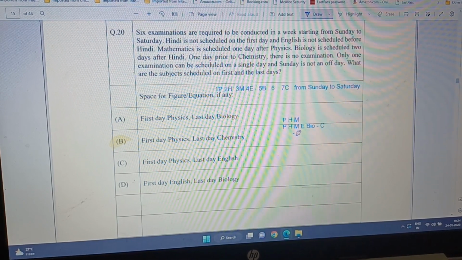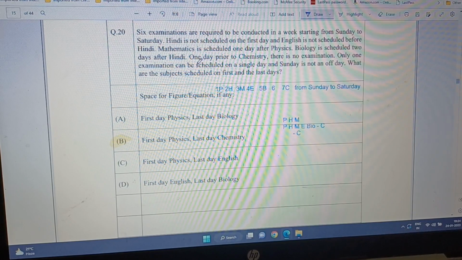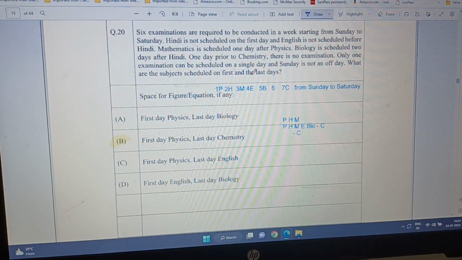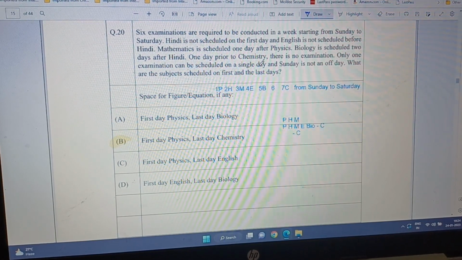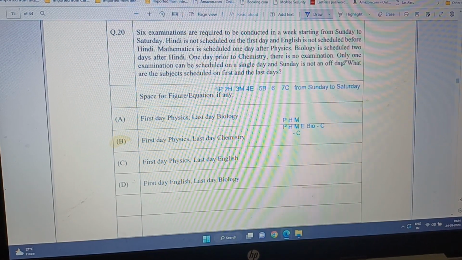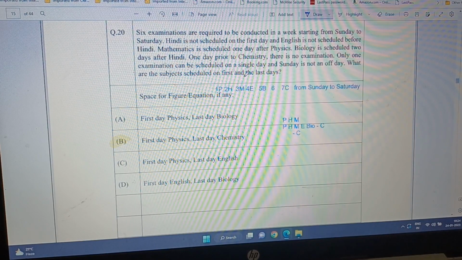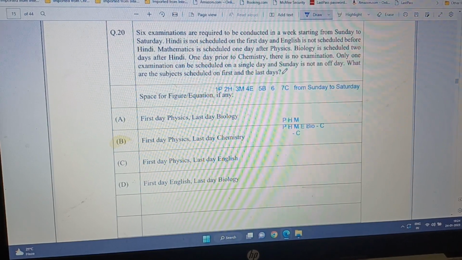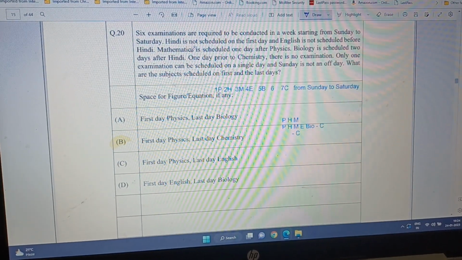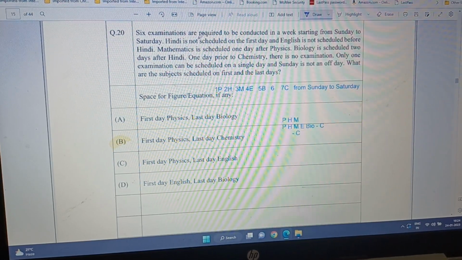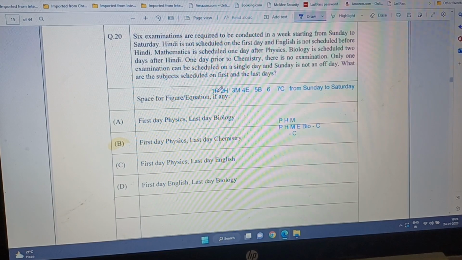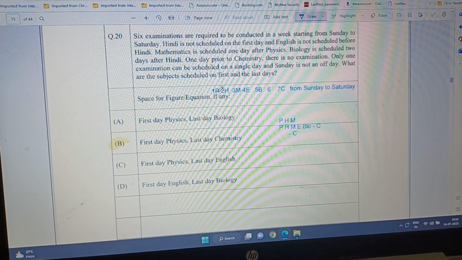Now which can happen first? So let's see. What are the subjects scheduled on the first and the last day? English is not scheduled before Hindi, so only physics is left which can be held on Sunday.